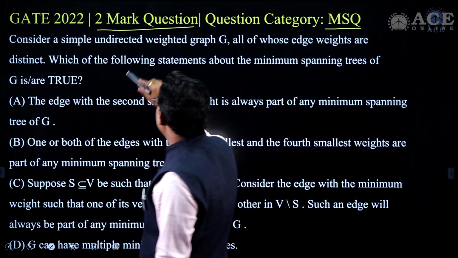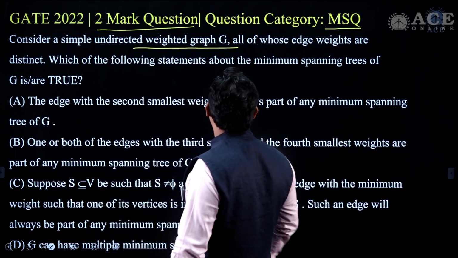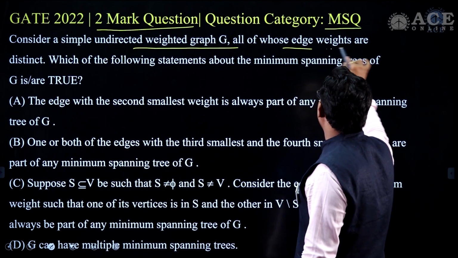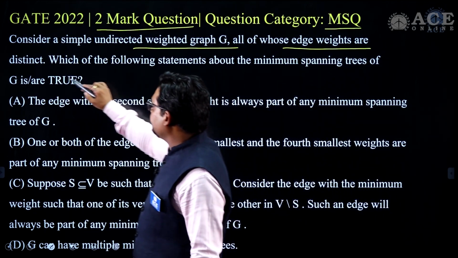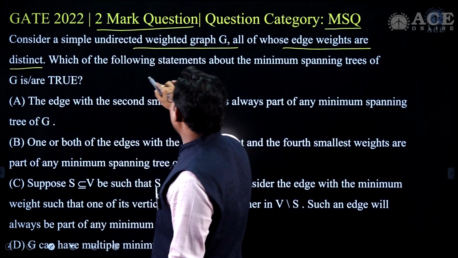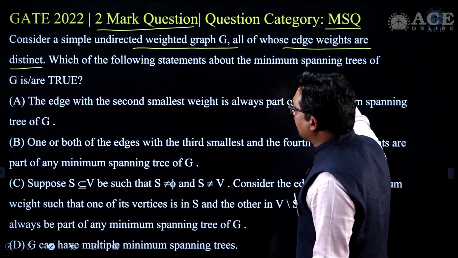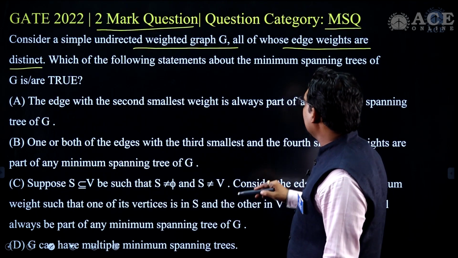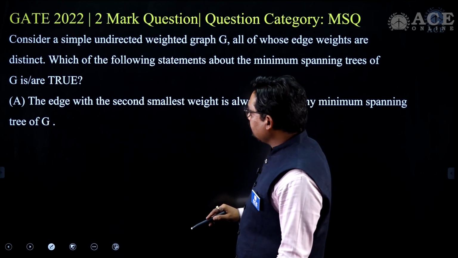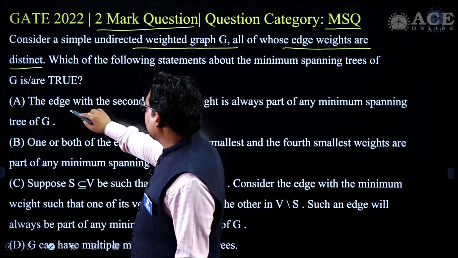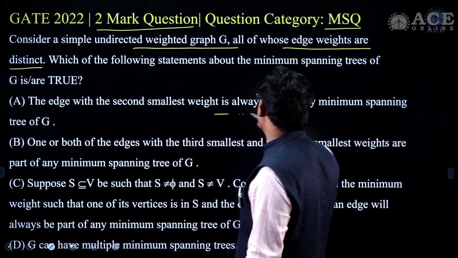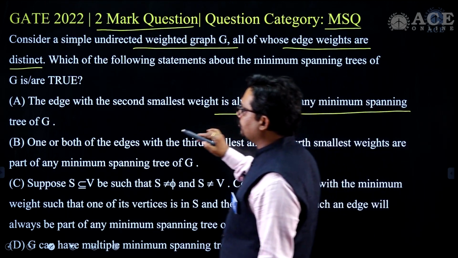Consider a simple undirected weighted graph G, all of whose edge weights are distinct. Which of the following statements about the minimum spanning tree are true? So, distinct edge weights. Option A, the edge with the second smallest weight will always be part of the minimum spanning tree.